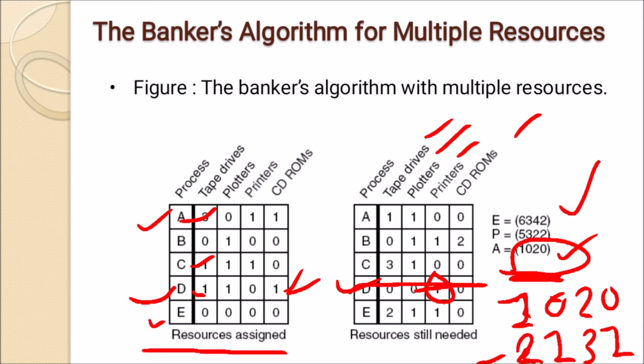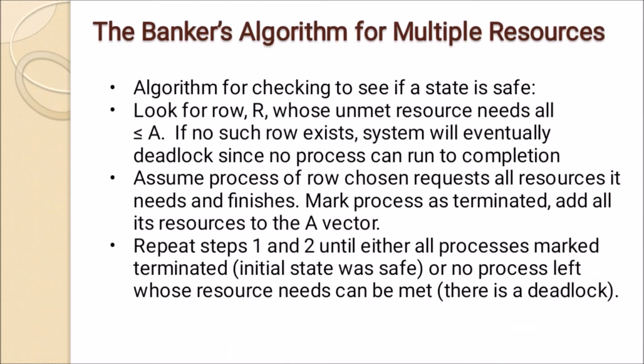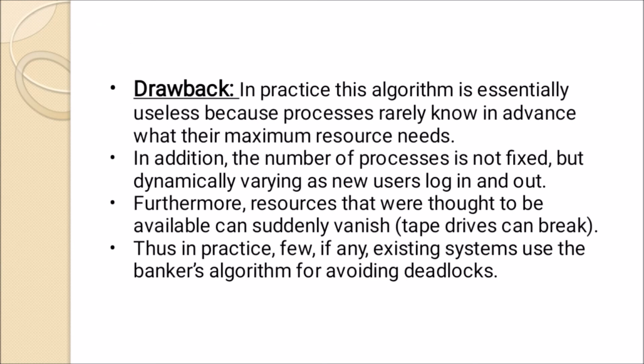After completion of that process, all the resources acquired by it are freed and added to vector A. These two steps continue until all processes are finished. So this is the Banker's algorithm for multiple resources.